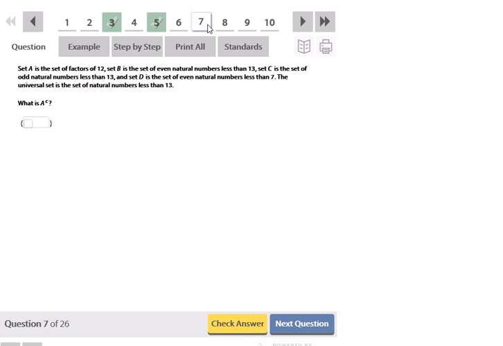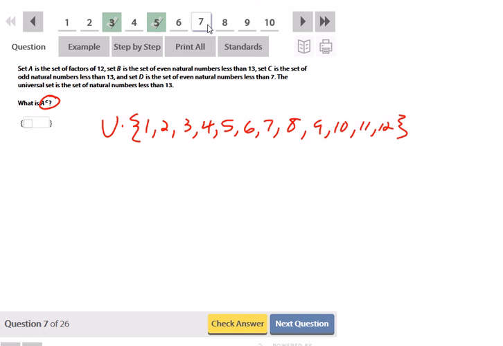Okay, what is the A complement? In order to have A complement, we need a universal set. My universal set is the set of natural numbers less than 13. So that's 1, 2, 3, 4, 5, 6, 7, 8, 9, 10, 11, and 12. That's my universal set. Set A is the set of factors of 12 still. So 1, 2, 3, 4, 6, and 12.